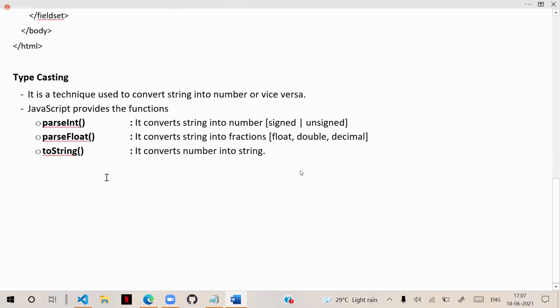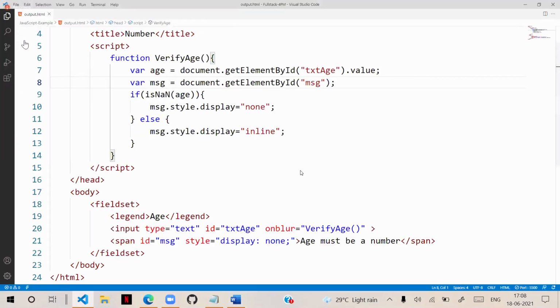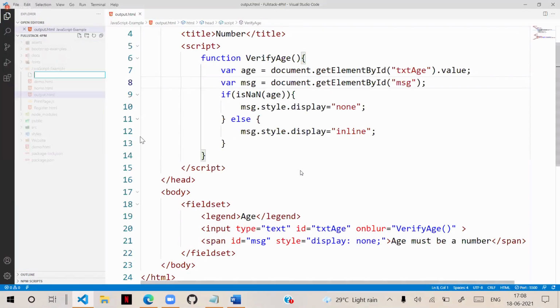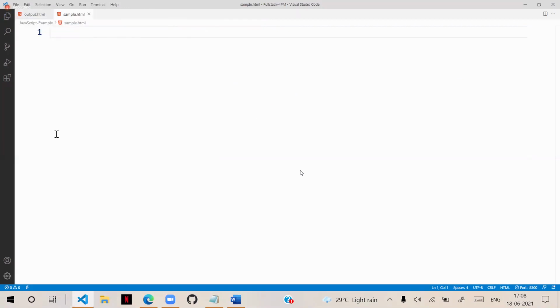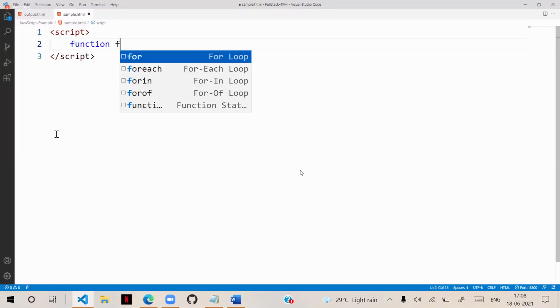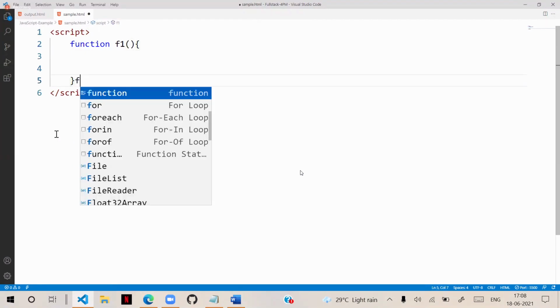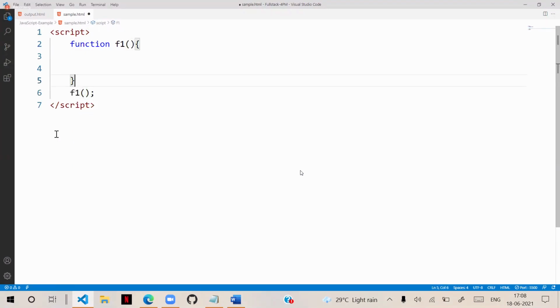So typecasting is converting the numbers, string to number, and handling them. Here, one more point I will tell you. In typecasting, what more options you will see. Suppose I am using here sample.html. Typecasting related, some points you need to understand. So I will write a script here. In interviews, they concentrate on these points to understand how much in depth knowledge you have of these concepts.